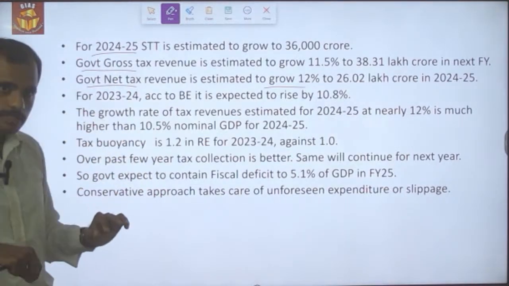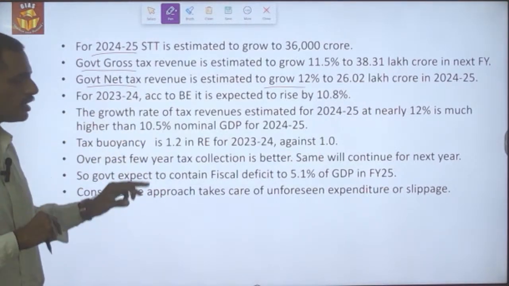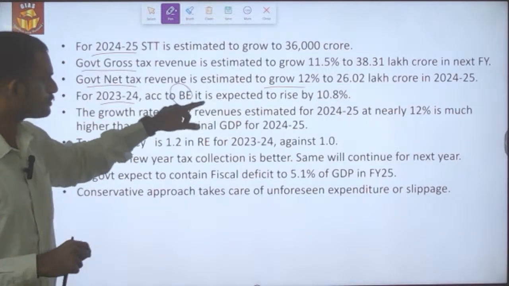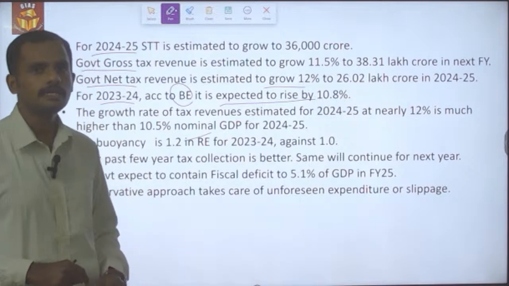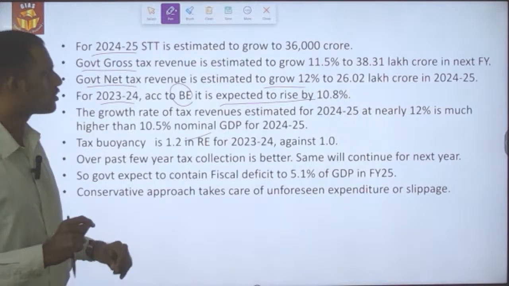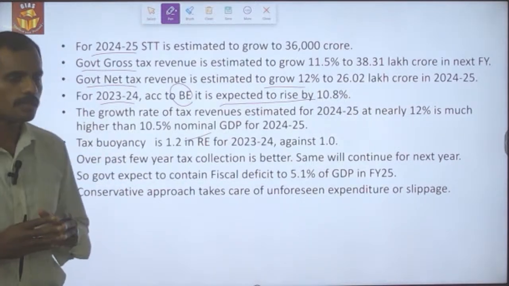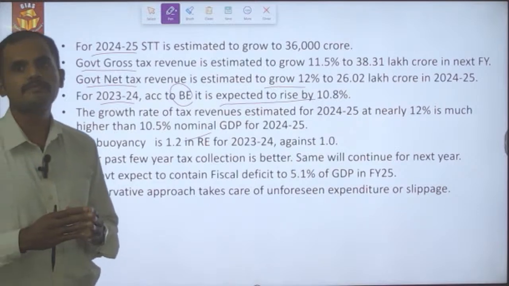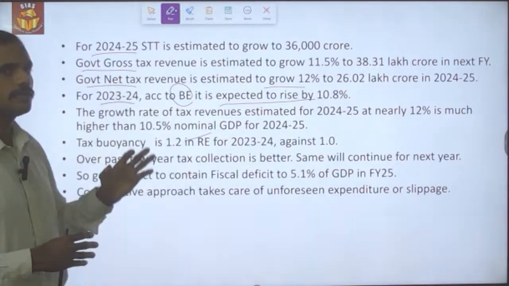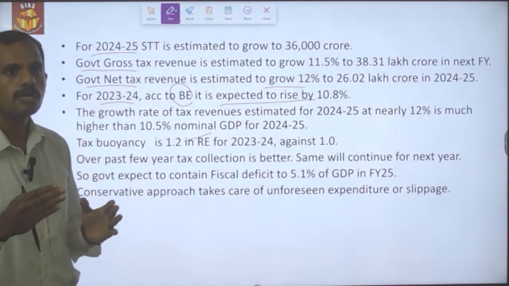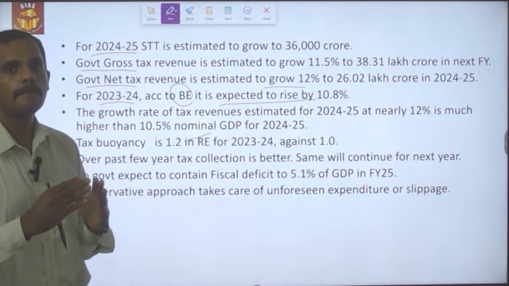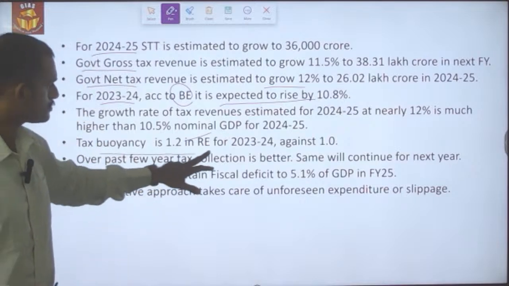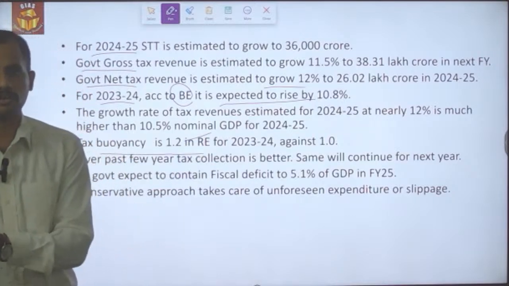And in terms of this fiscal year, 23-24, the budgeted estimate is expected to rise by 10.8 lakh crore, and it has been predicted that the next upcoming financial year's overall tax revenue is going to rise higher than the expected GDP growth. So this is what it is for the next year.